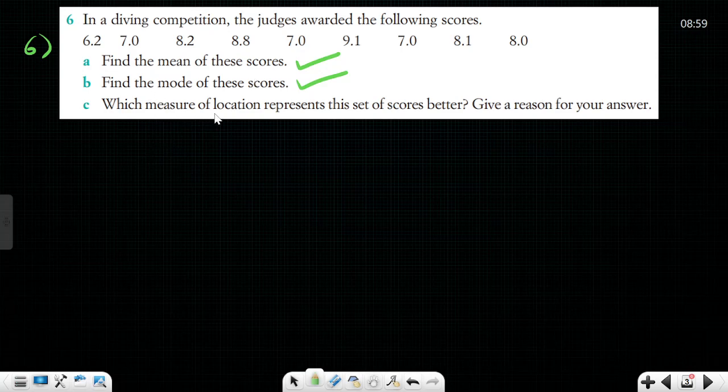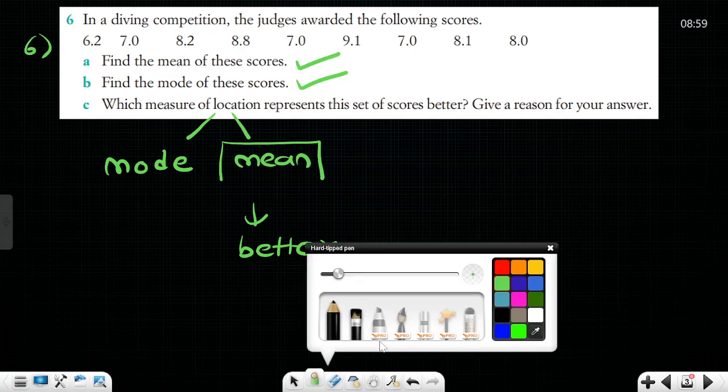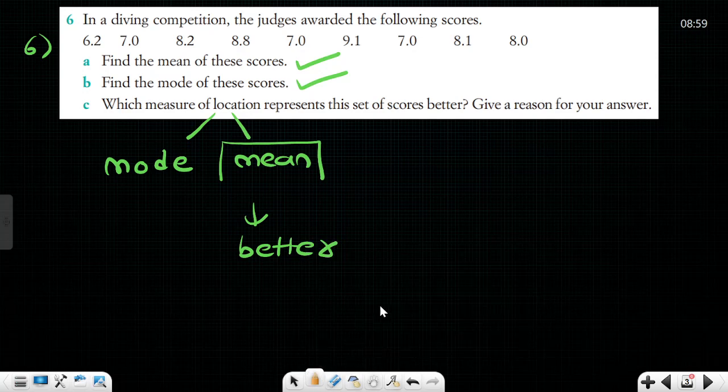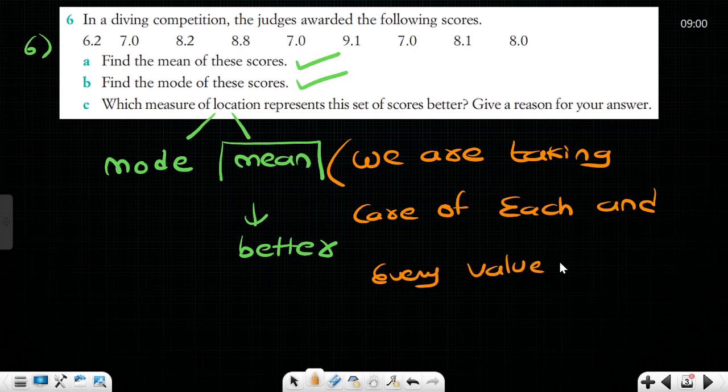He is saying among the two, mode or mean, which is the better measure. Always, sir, mean is the better measure. Why? Because while we are calculating the mean, we are taking care of each and every value in the data. That's why mean is much better than any other way.